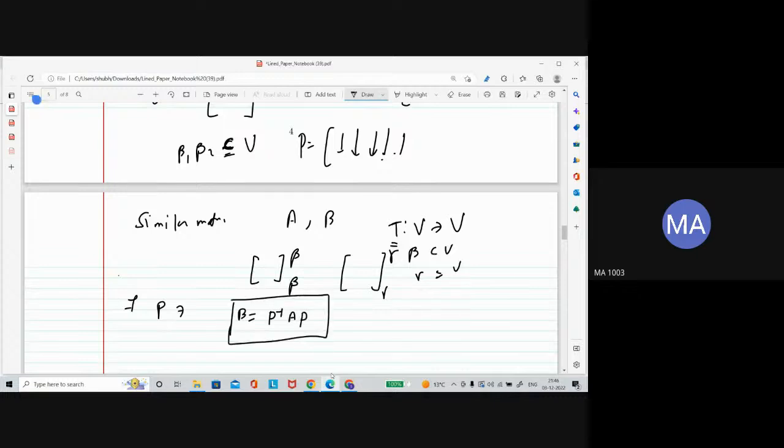If you are able to write it in this fashion, then you will say matrix A is similar to matrix B.